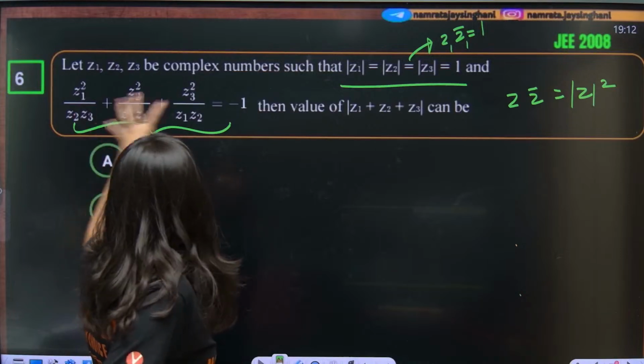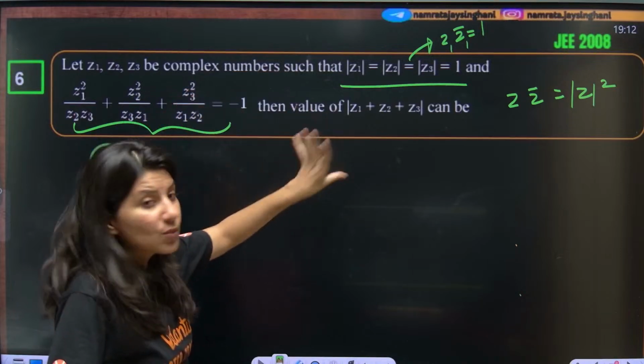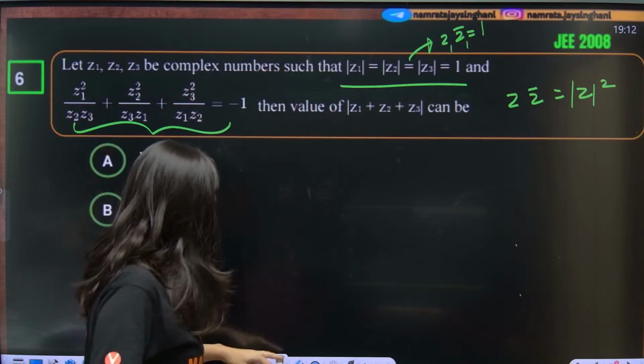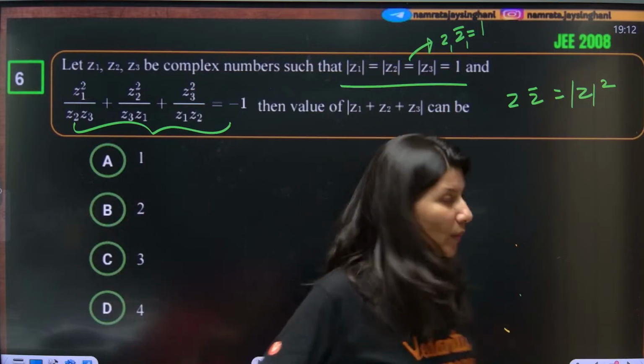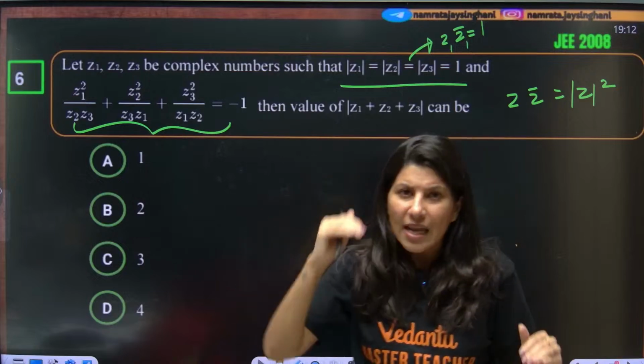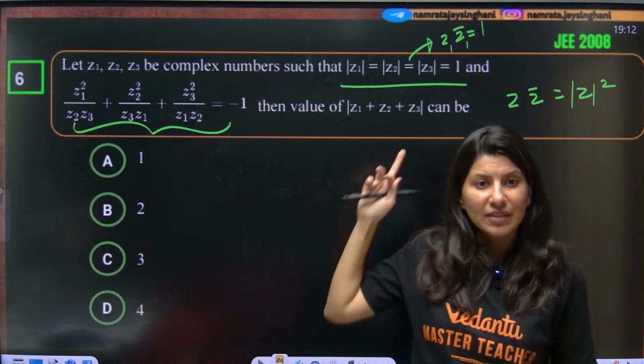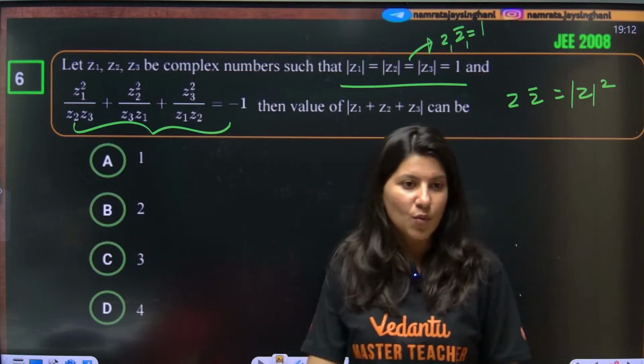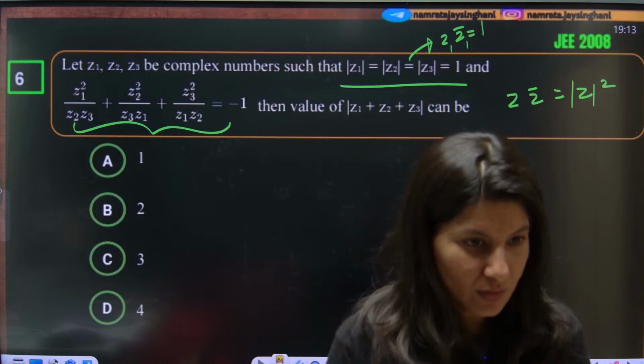Now this is the expression which is given to us. This is what we need to calculate. This is a little bit tricky question. We need to keep on solving this equation step by step till we reach mod Z1 plus Z2 plus Z3 is equal to 1.